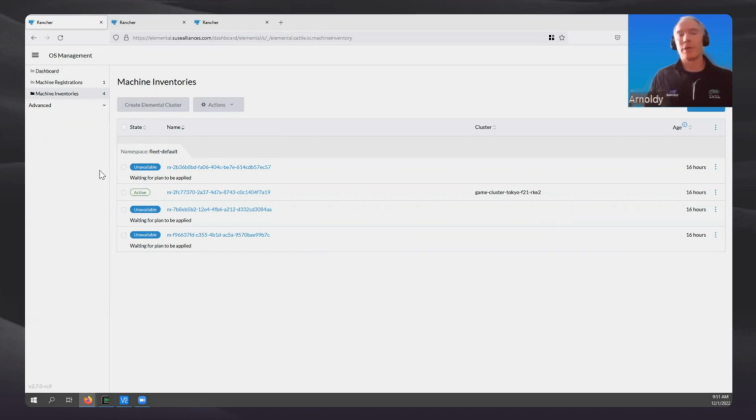The ones here that show unavailable are the ones that have done that initial registration process at the ODM, but have not yet been powered on at their edge location. I have one cluster here, and I have one edge node here, which is a member of a Kubernetes cluster.